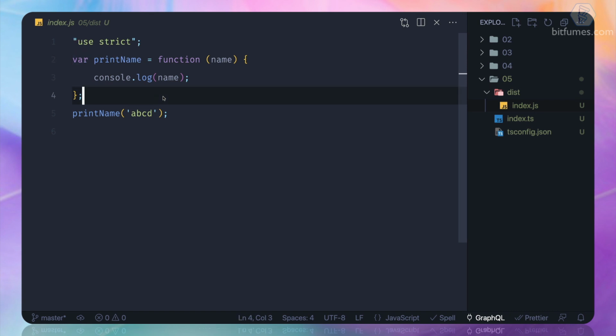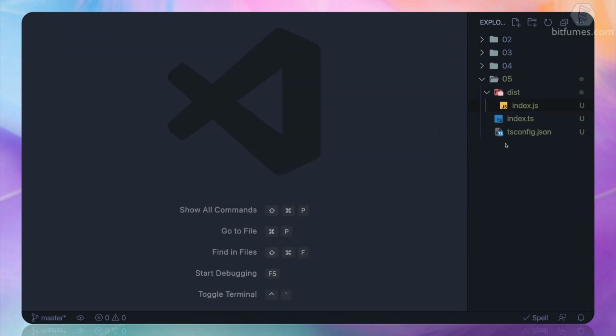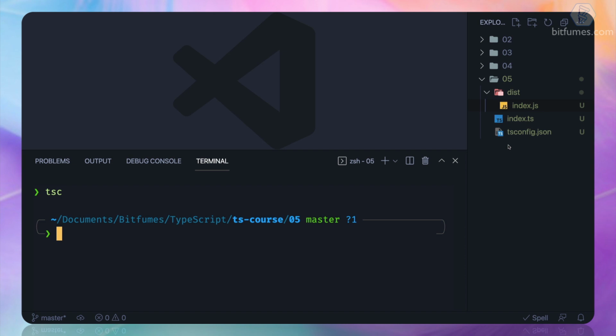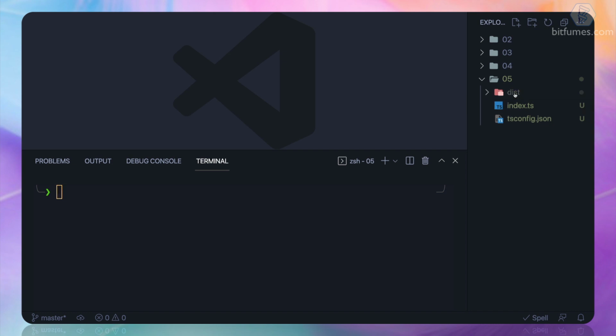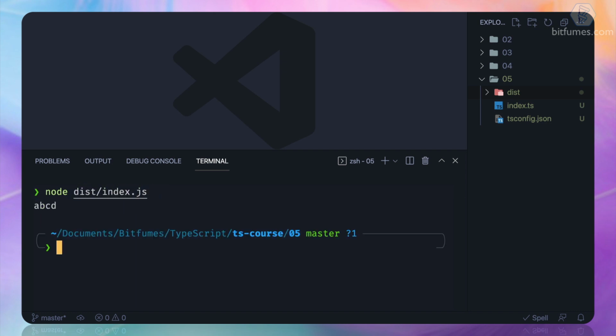So this is the magic of using the tsconfig.json file and using the tsc command directly to compile the file into the dist directory. So what that means, we can just use node dist/index.js, and yep, ABCD is there.